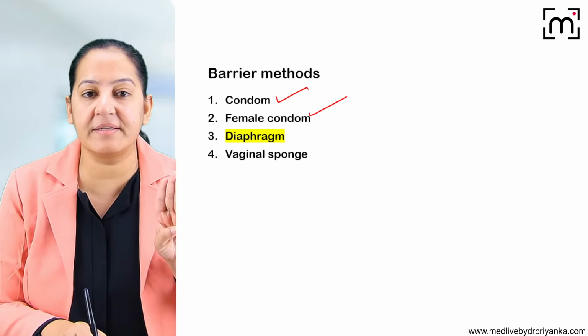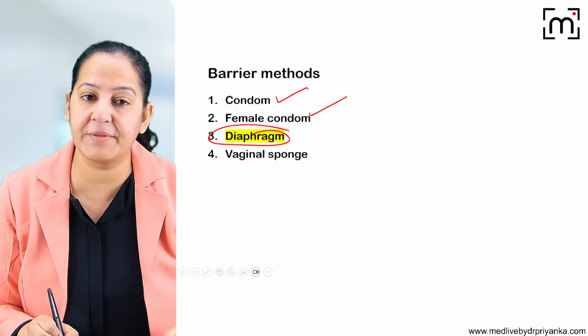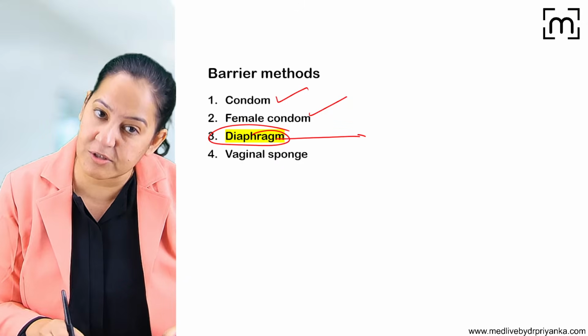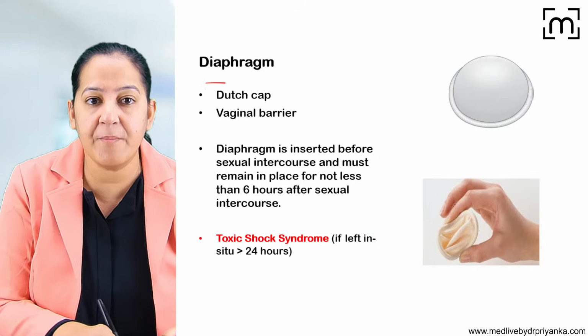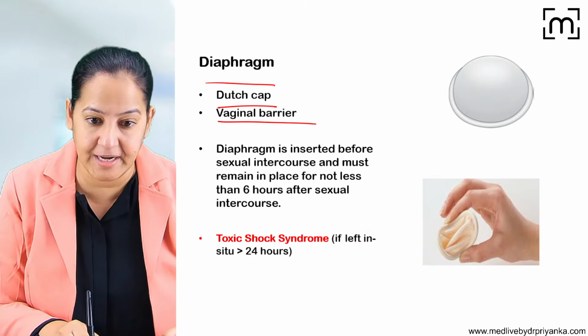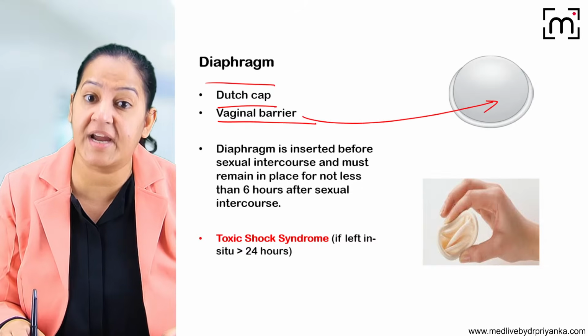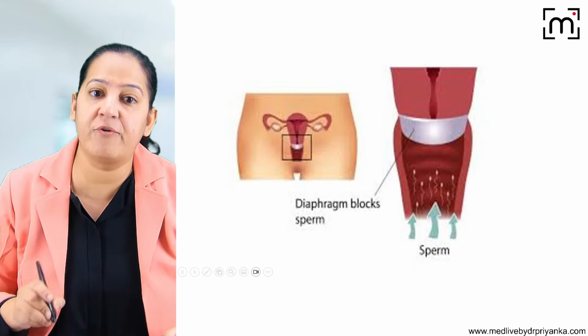Yes. So let's come on the third thing, the diaphragm. The diaphragm is also worn by the female partner, the receptive partner. Diaphragm, also known as Dutch cap. It is a vaginal barrier. It has to be inserted in the vagina by the female partner just before the sexual intercourse.